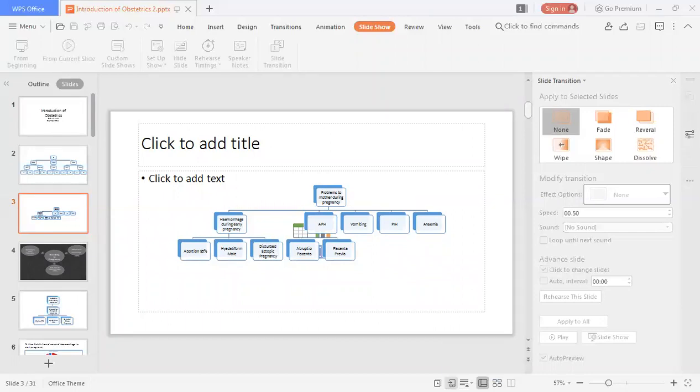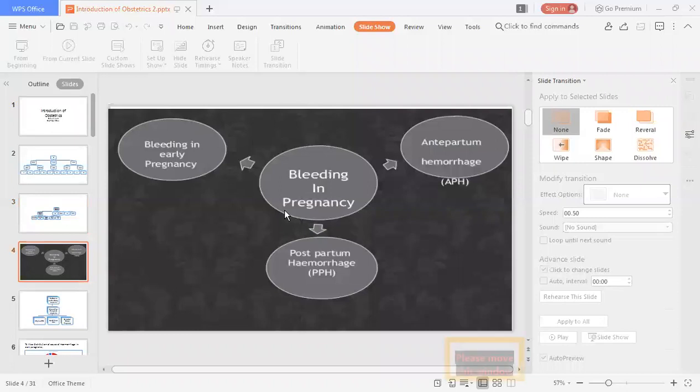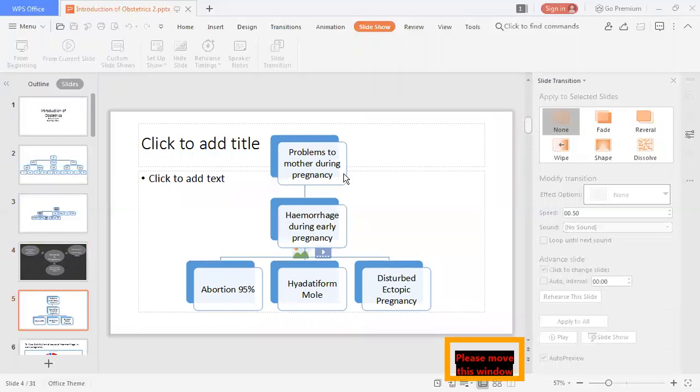Then in hemorrhage during pregnancy, there is abortion and hydatidiform mole, or disturbed ectopic pregnancy, and in antepartum hemorrhage, there is abruptio placenta and placenta previa. If you see the bleeding in pregnancy, there may be bleeding in early pregnancy, then postpartum hemorrhage, that is hemorrhage which takes place after the delivery, and antepartum hemorrhage. So if you see the problems to the mother during pregnancy, there is hemorrhage during early pregnancy.